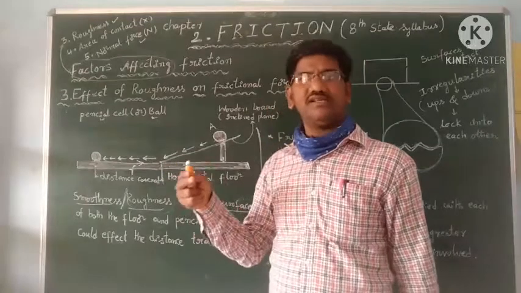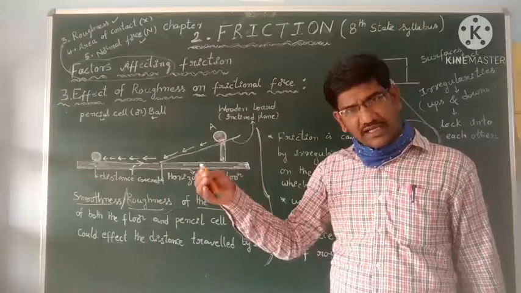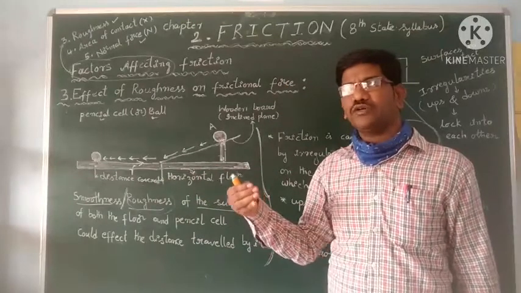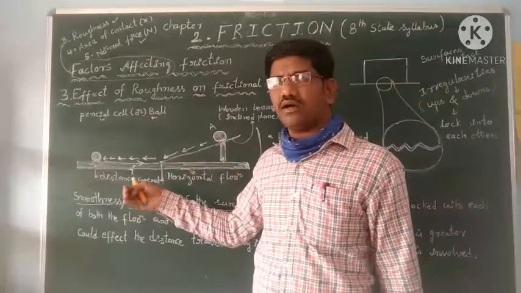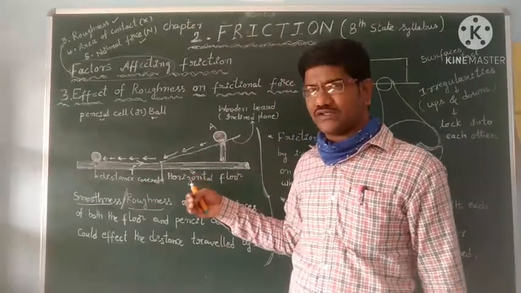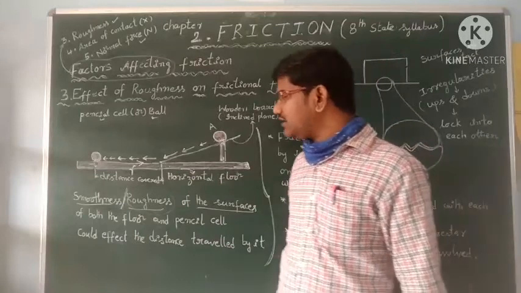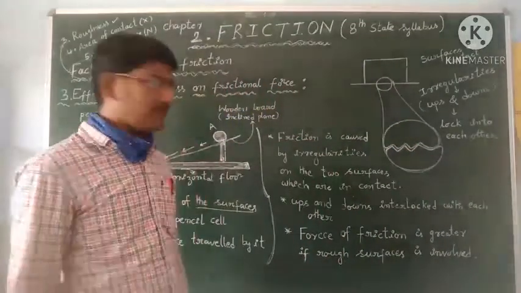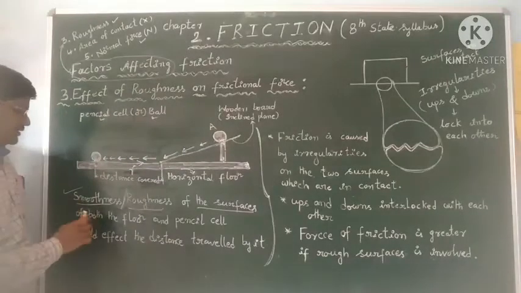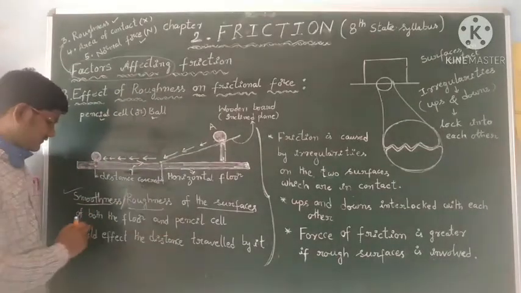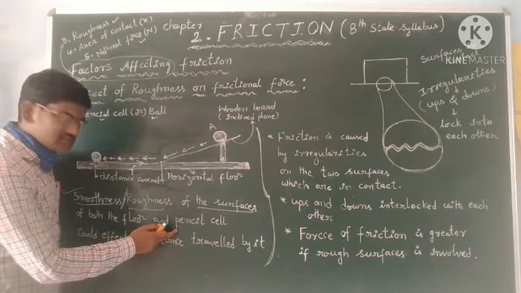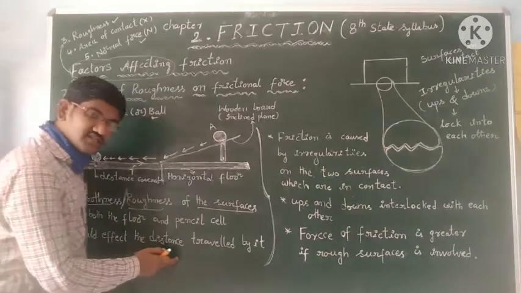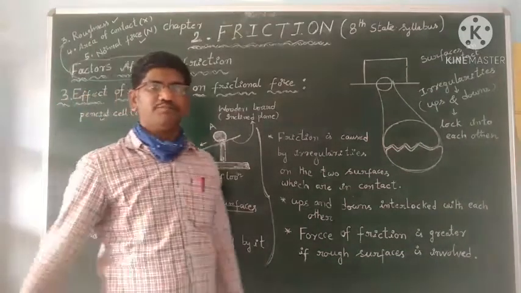So with different surfaces, different kinetic frictions are offered, so different distances it travelled or covered before it comes to rest. So we can conclude that the smoothness or roughness of the surfaces of both the floor and the pencil cell could affect the distance travelled by each.